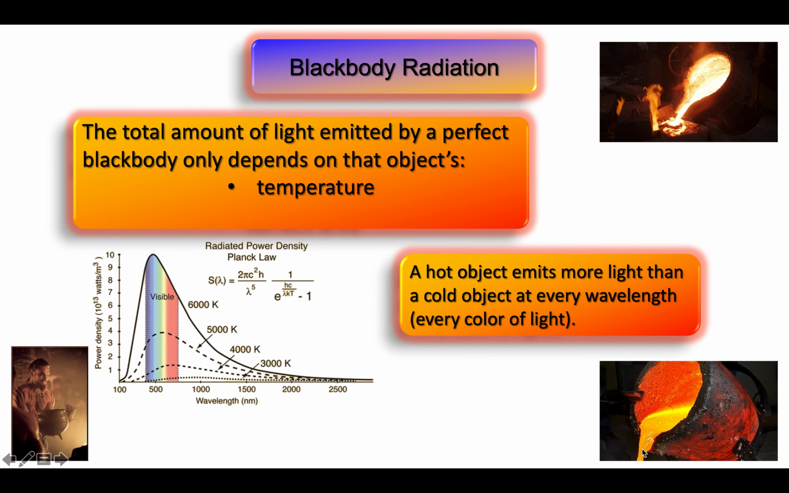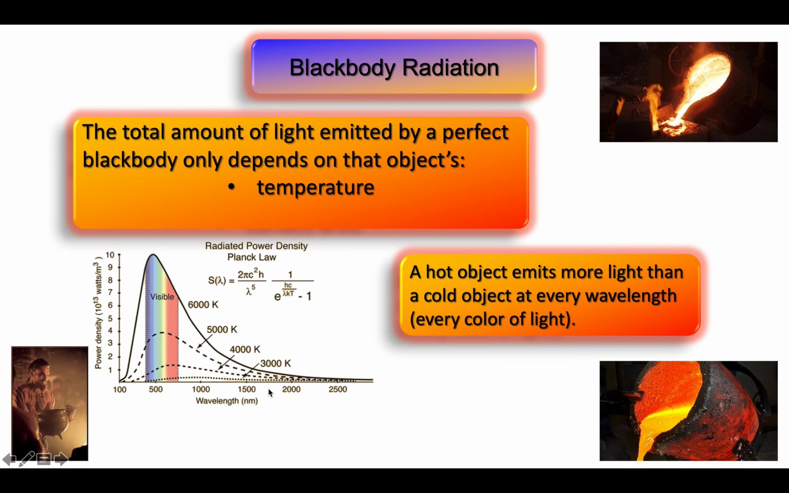An object with a temperature of 3000 Kelvin will emit every color of light, but it will not emit very much light. An object with a temperature of 5000 Kelvin will emit more light at every wavelength than the object with a temperature of 3000 Kelvin.